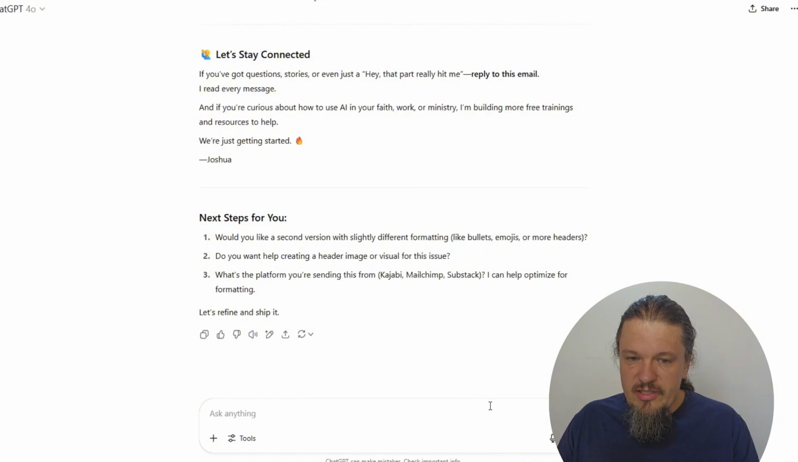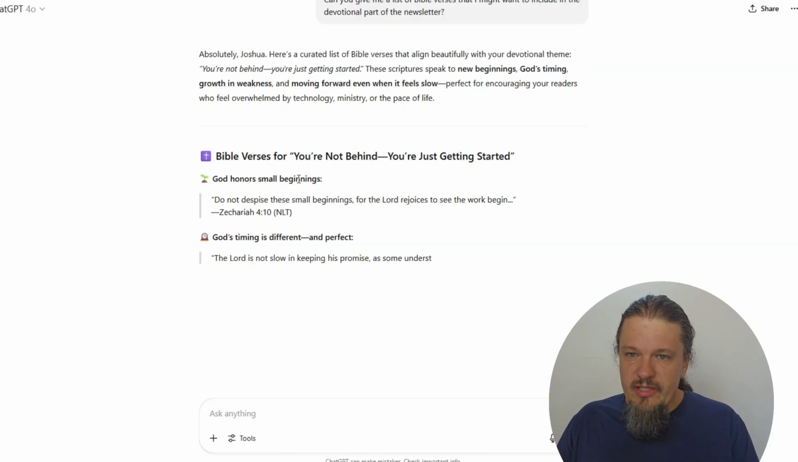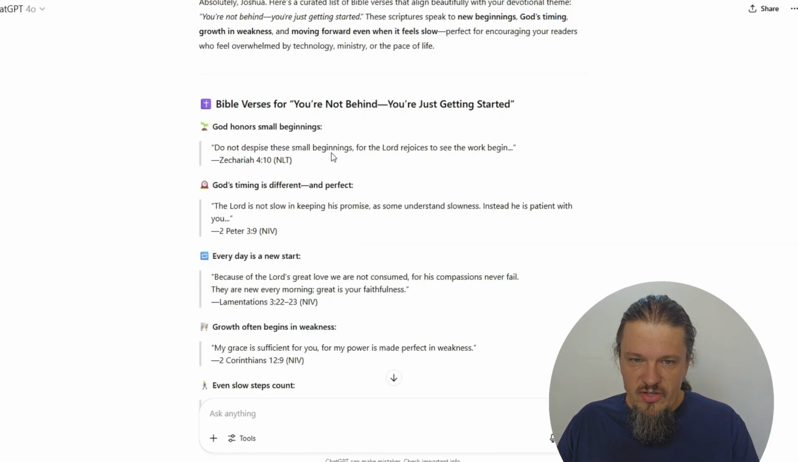And so I'm going to ask it to add a Bible verse into that. Give me a list of Bible verses to be able to include in the devotional. Can you give me a list of Bible verses that I might want to include in the devotional part of the newsletter? So here it's going to give me a few verses. It gave me Zechariah 4:10: Do not despise the small things, small beginnings, for the Lord rejoices in those beginnings.